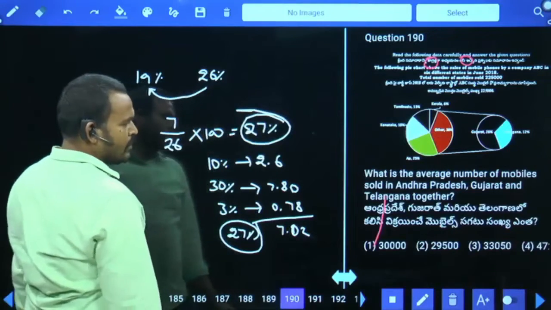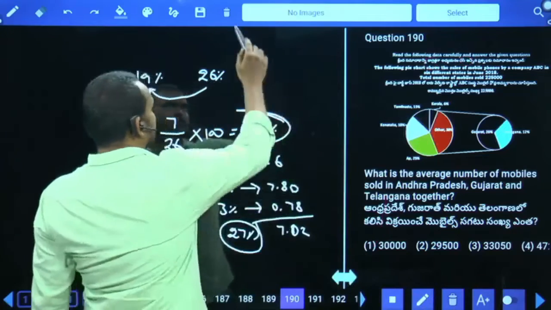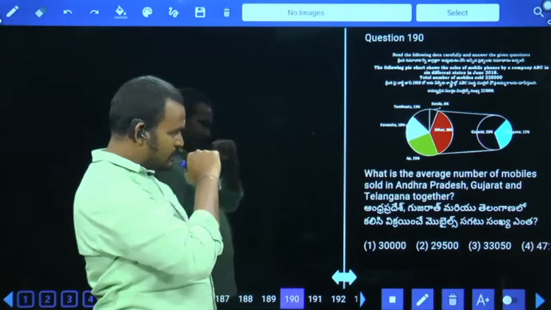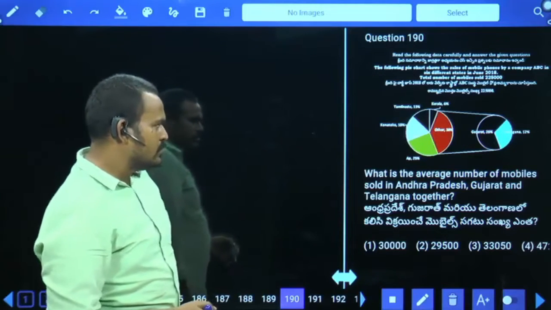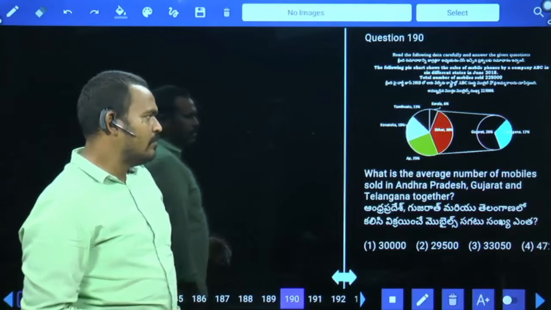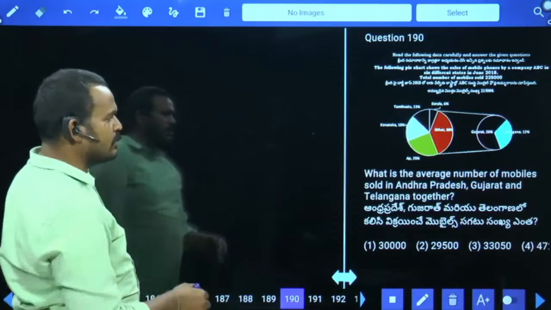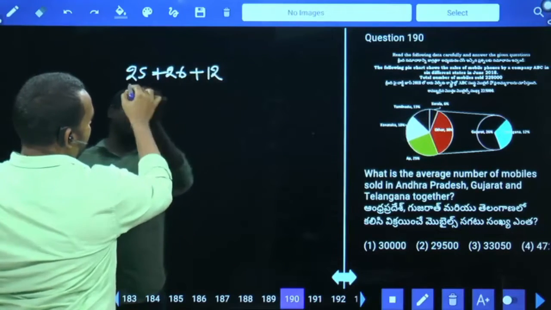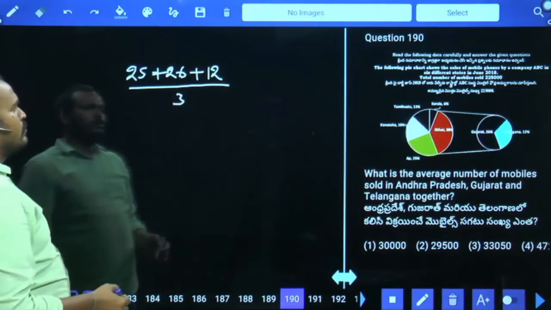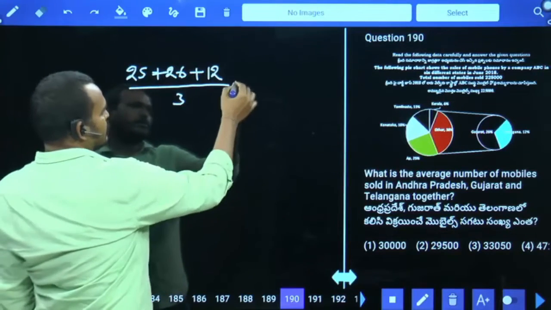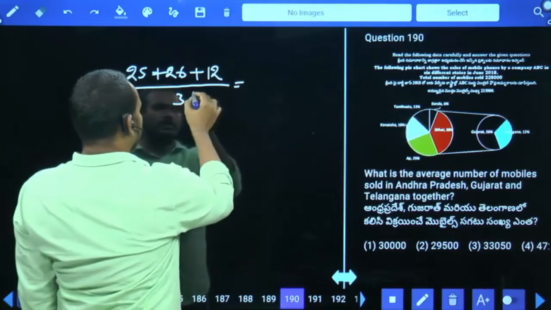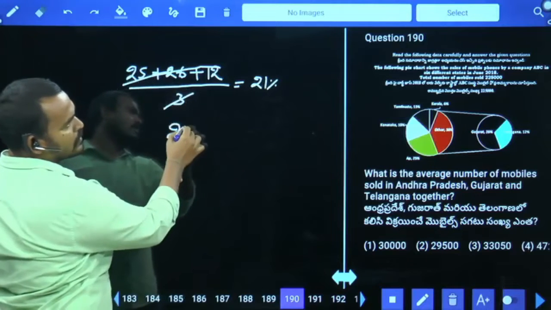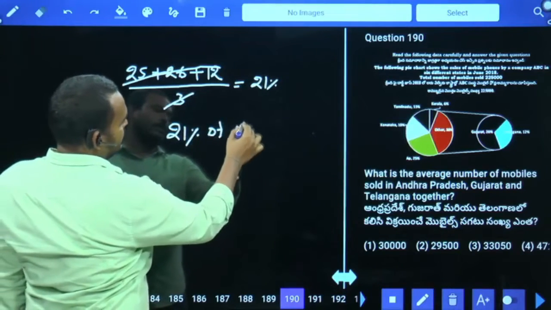Next, 190. What is the average number of mobiles sold in Andhra Pradesh, Gujarat and Telangana together? What is the Andhra Pradesh percentage? 25. Gujarat 26 and Telangana 12. 25 plus 26 plus 12 by 3. 25 plus 26 plus 12 means 38 plus 25, means 63. 63 by 3 means it will be 21%. 21% of which value? 2,25,000.